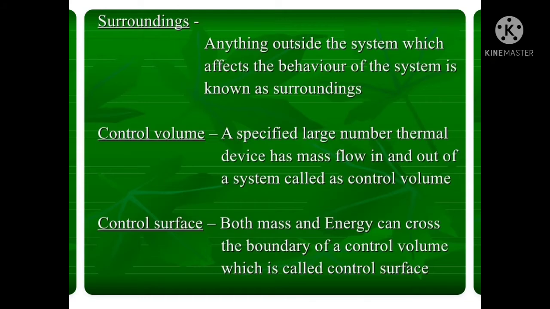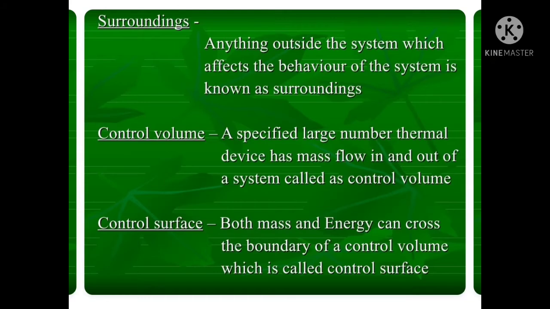And control volume. A specified thermal device that has mass flow in and out of the system is called a control volume. Both mass and energy can cross the boundary of a control volume, which is called the control surface. So here we have seen three different terms: surroundings, control volume, and control surface.